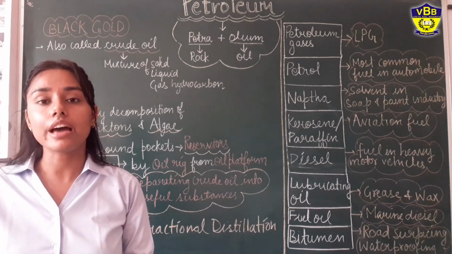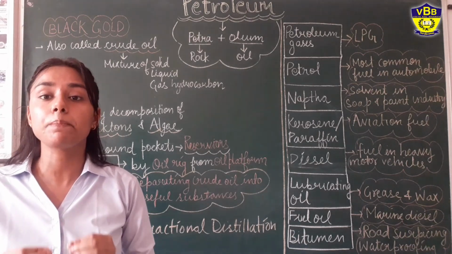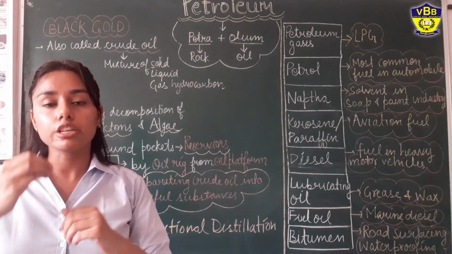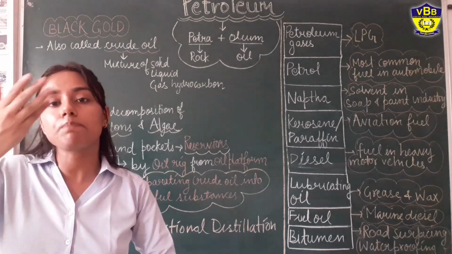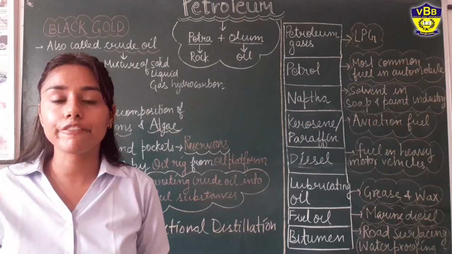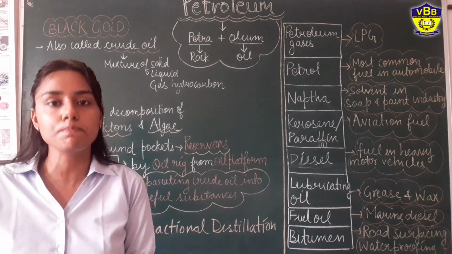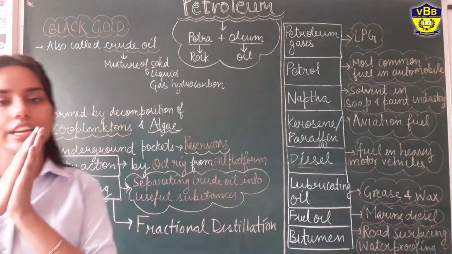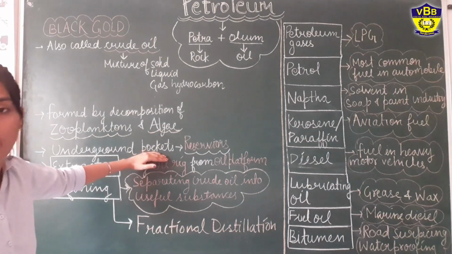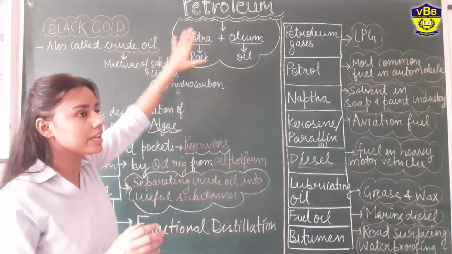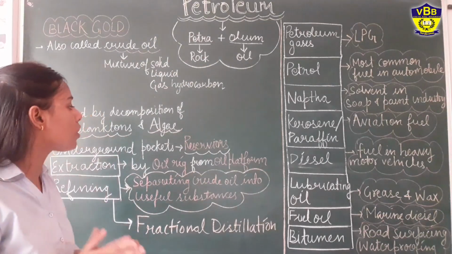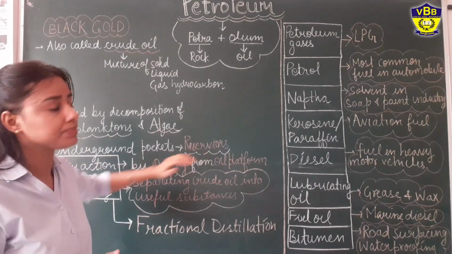Due to that, they are exposed to extreme pressure, and because of that, they start seeping upward toward the surface until they reach a layer of rock that is impervious. In that area, a pocket is formed in which petroleum is stored, and that is called a petroleum reservoir.